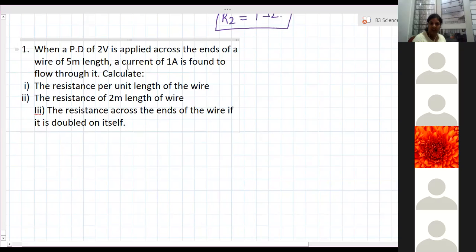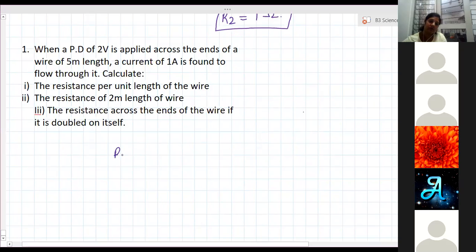But that 2 ohm is for a 5 meter length wire. Then what is the resistance per unit length? For 1 meter length it is 0.4 ohm. Resistance is V by I, that is 2 by 1, which is 2 ohm.